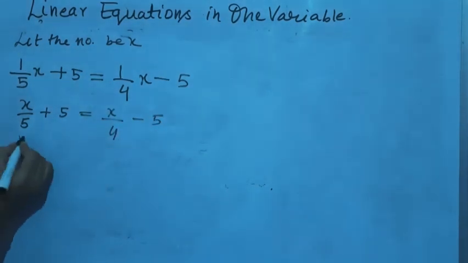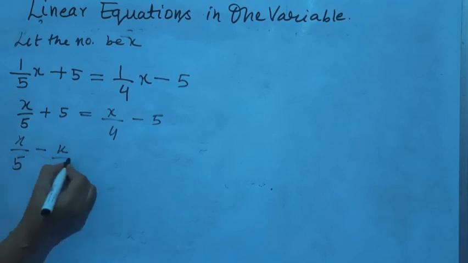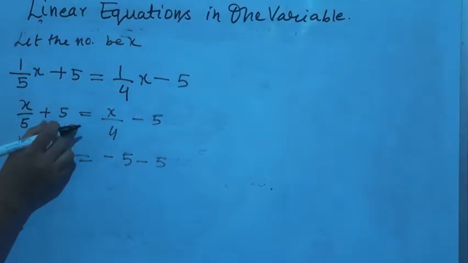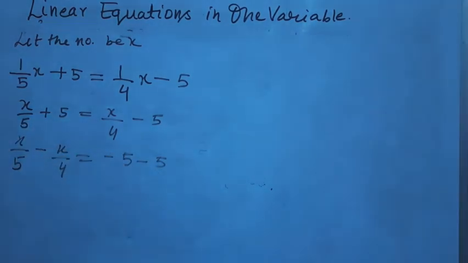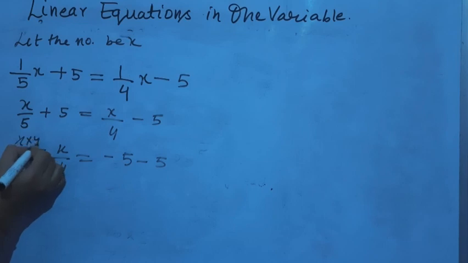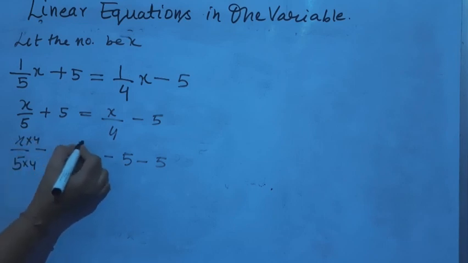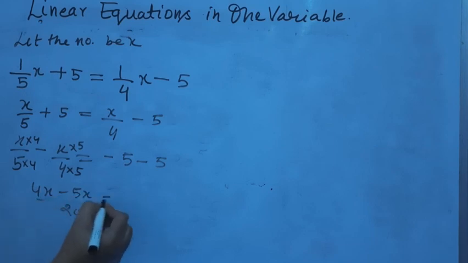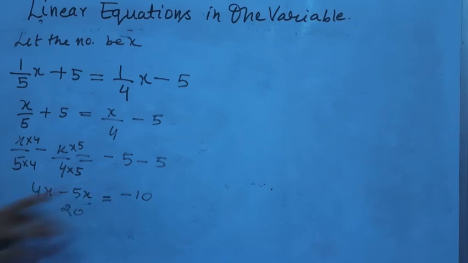Keeping all the x on the left side, that means collecting like terms together. So minus 5 minus 5. Here it will be, because this plus 5, once it goes to the right hand side, it will become minus 5. And this x upon 4, once it comes to the left hand side, it will become minus x upon 4. Now the LCM of 5 and 4 is 20. To make it 20, I have to multiply it by 4. And to make it 20, I have to multiply it by 5. So 4x minus 5x upon 20 is equal to minus 10.